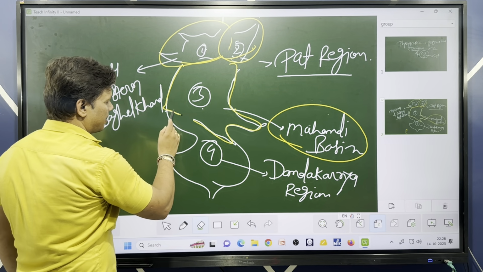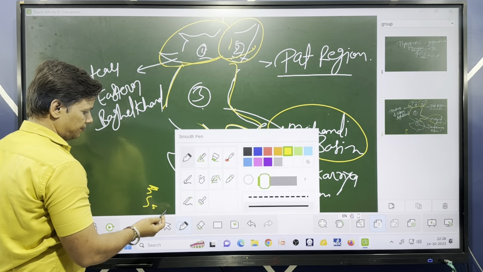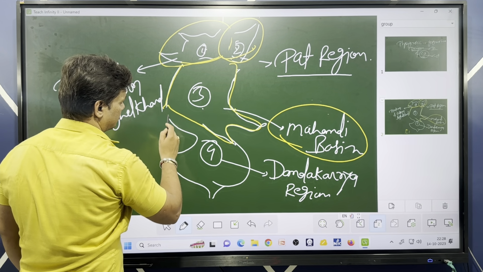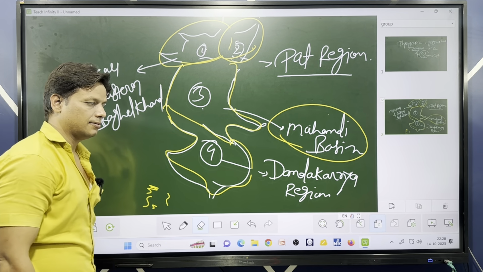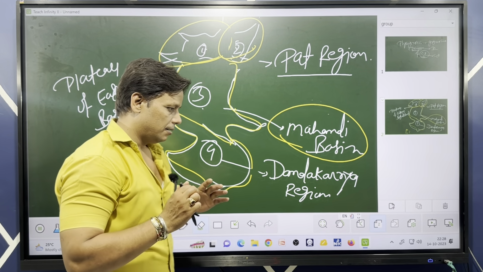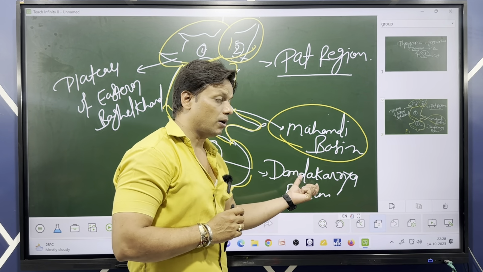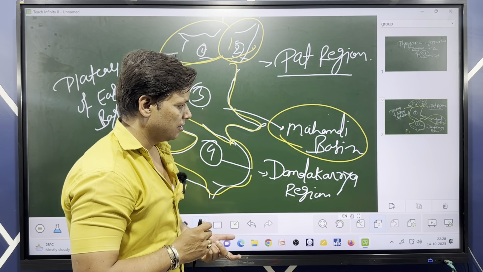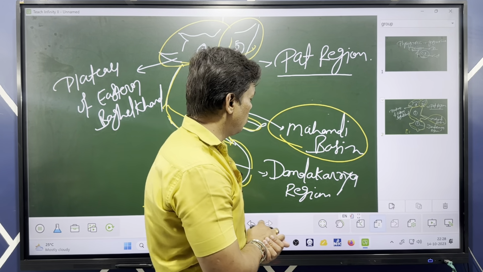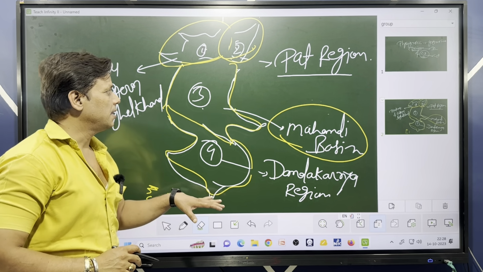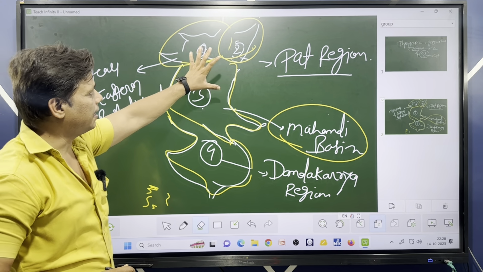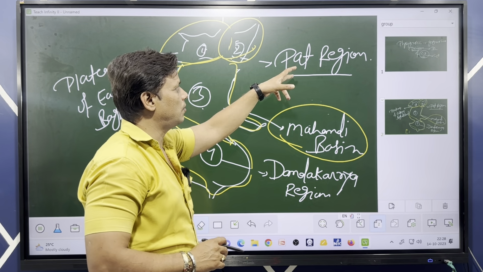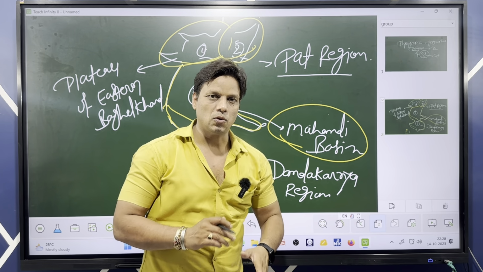The southern part of your Chhattisgarh is called the Dandakaranya region. You might have already heard the word Dandakaranya in the Ramayana also. So this is the Dandakaranya region, the Mahanadi Basin, the plateau of Eastern Baghelkhand, and the eastern part is called the Part region.